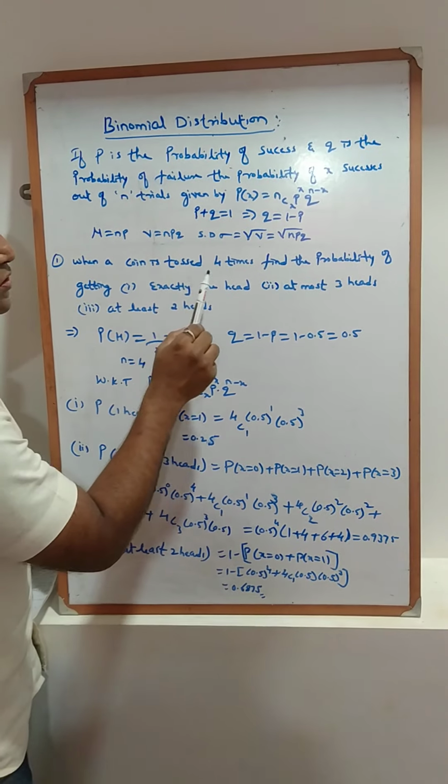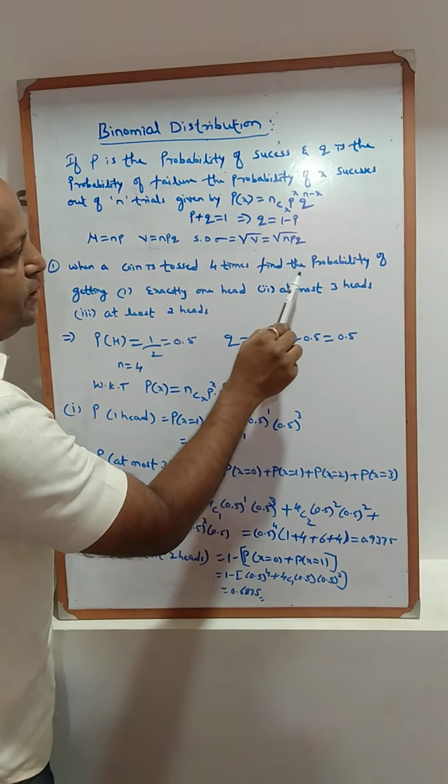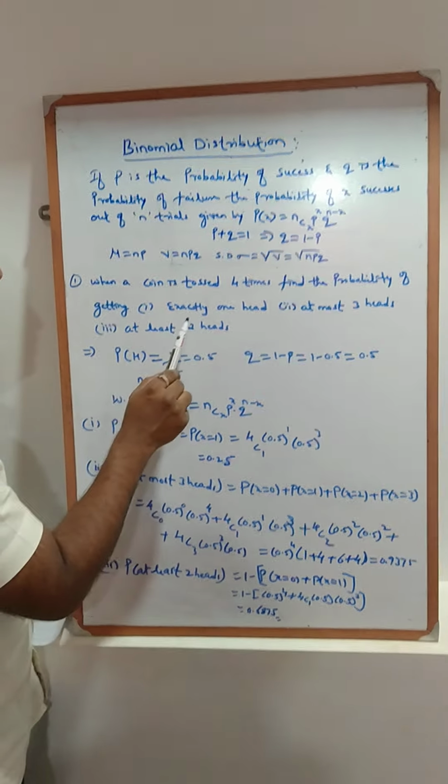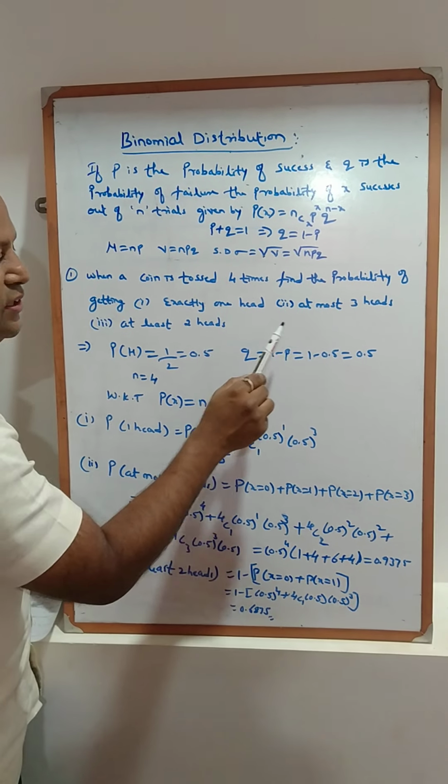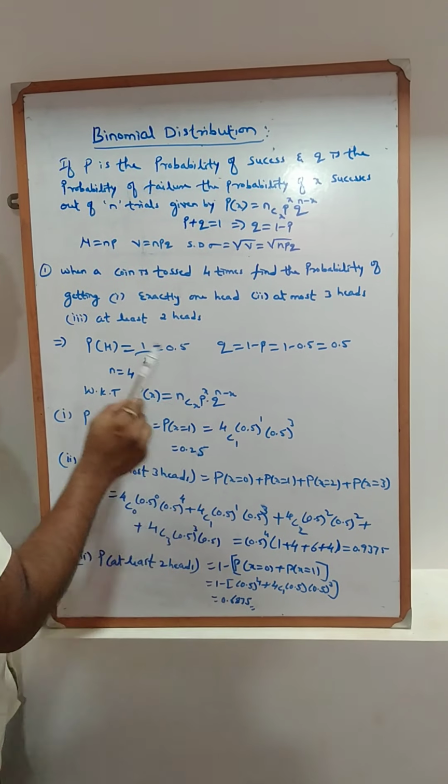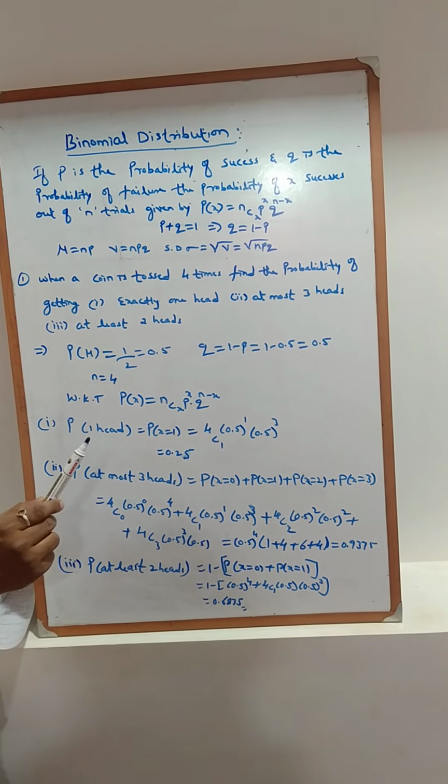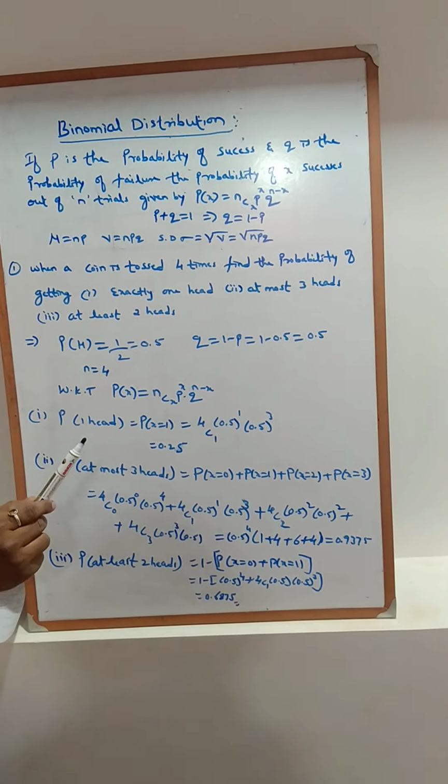When a coin is tossed 4 times, find the probability of getting, first, exactly 1 head, second, at most 3 heads, third, at least 2 heads. Yes, this is the example.